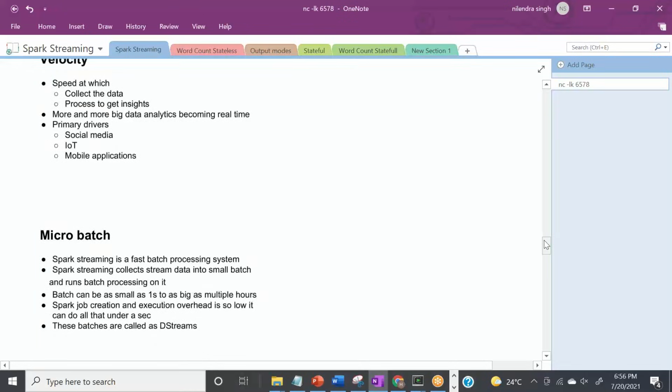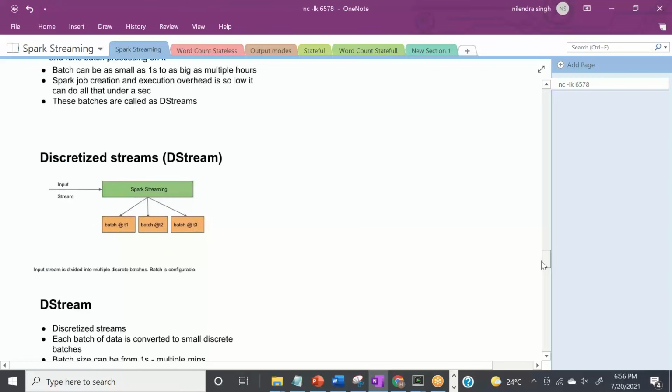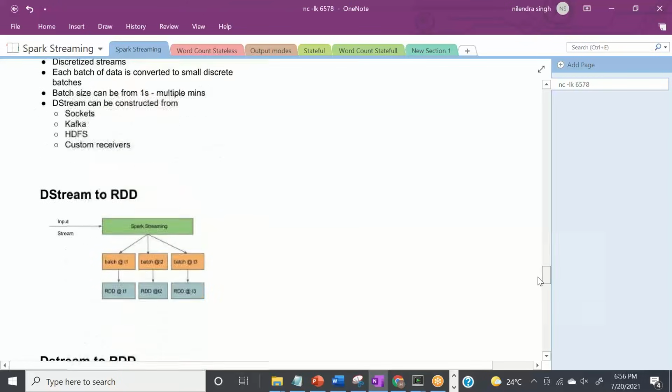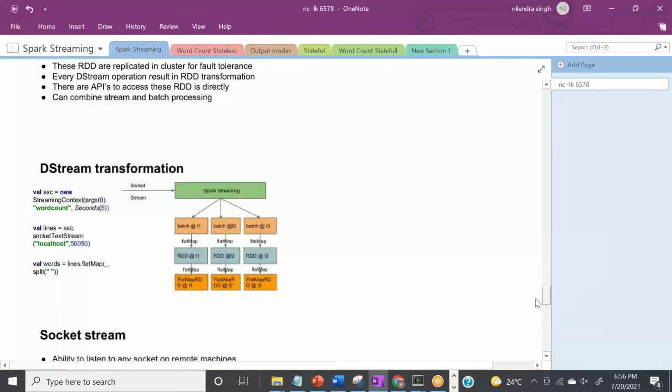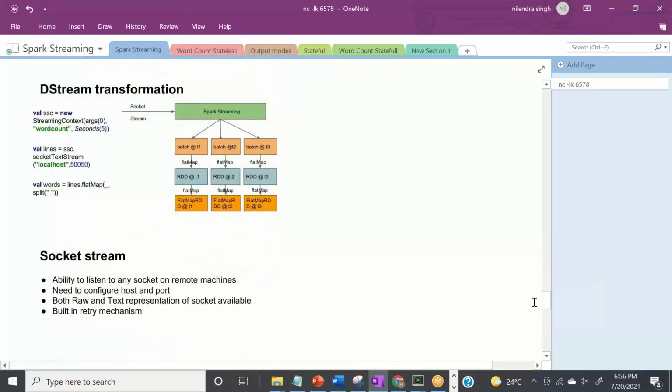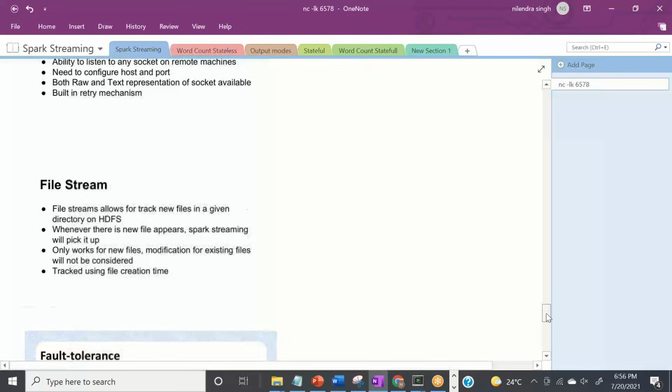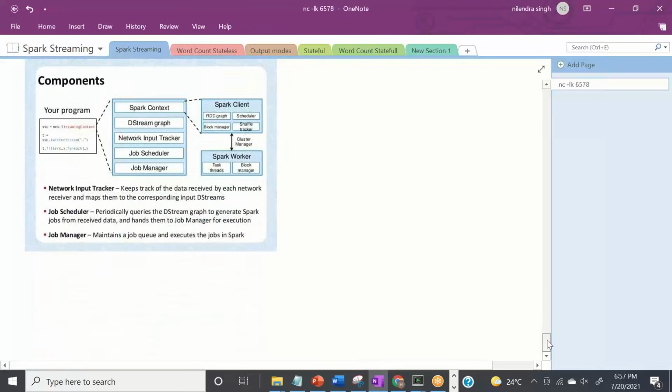Spark Streaming is a fast batch processing system. Spark Streaming collects stream data into small batches and runs processing on them. A batch can be as small as 1 second and go up to multiple hours, and these batches are nothing but these streams. I'm just covering one thing in a different way. This is again in visual form. If we perform any transformation on a batch, or on a DStream, or on an RDD, it will create a new RDD, because obviously behind this everything is RDD, right? Perfect, this is good.